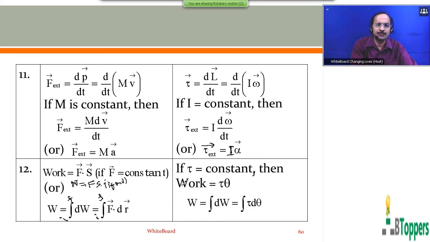In place of linear displacement S, we write angular displacement theta. In some cases torque may not be constant. So in the general case, W is the integral of dW, where dW is the work done on the rigid body when it undergoes an infinitesimally small angular displacement d theta. Of course, you have to choose proper limits of integration depending on the situation in the problem.